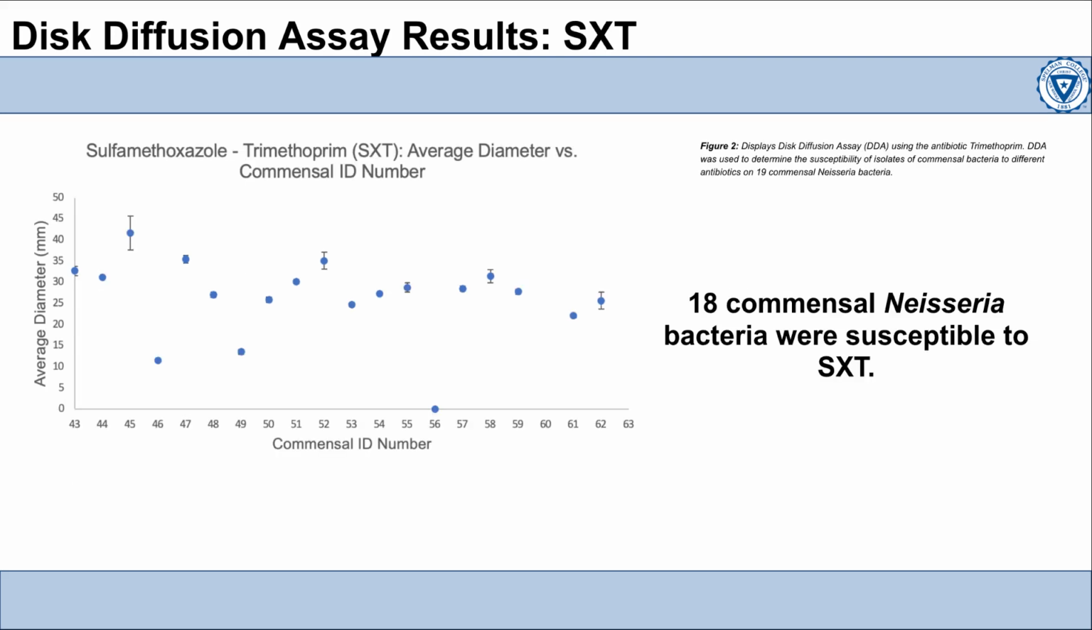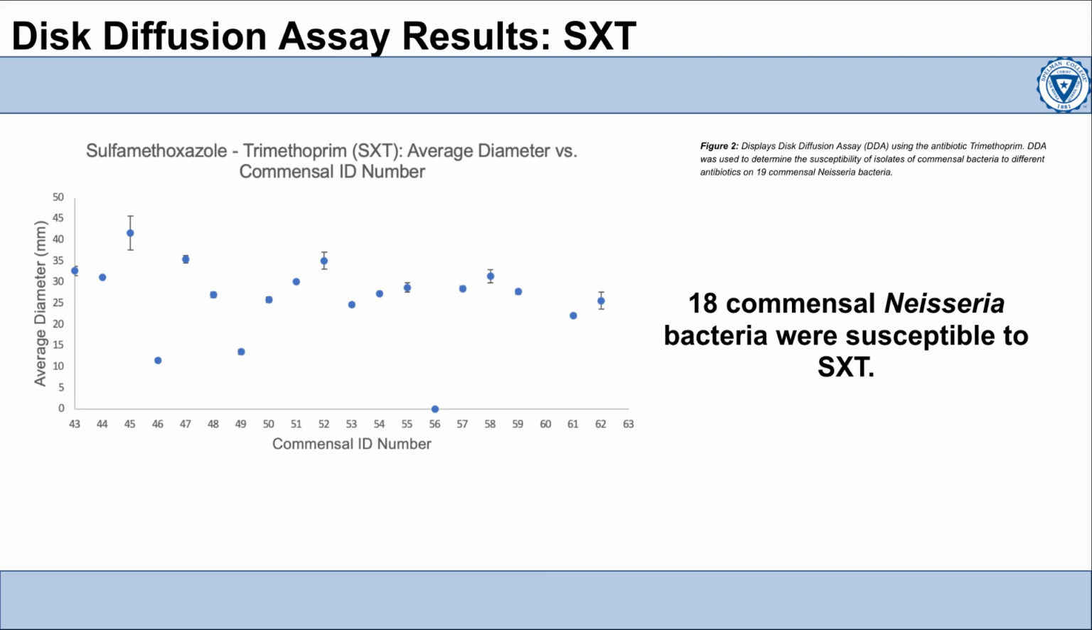infections. SXT is a combination of trimethoprim and sulfamethoxazole, which we employed as our initial choice of antibiotic due to its inclusion of trimethoprim, which was the only antibiotic available in our laboratory at the time containing this ingredient. The accompanying graph exhibits the average diameter of the zone of inhibition in relation to the commensal ID number. The results reveal that out of the tested commensal Neisseria strains, 18 were susceptible to SXT.